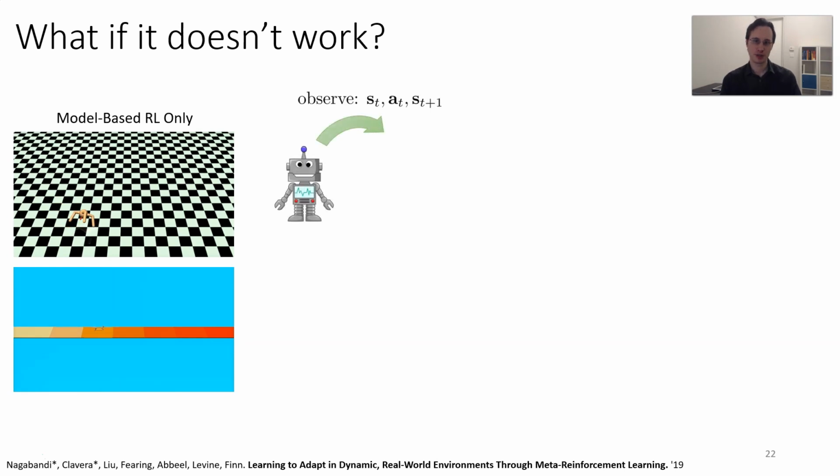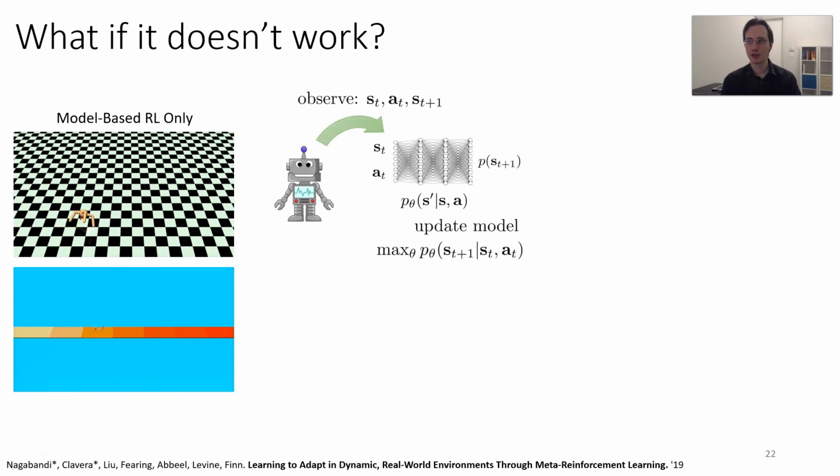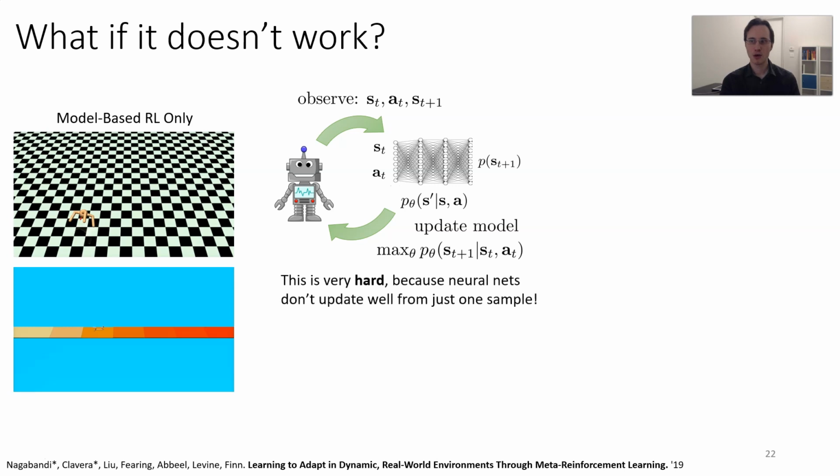So what we can do is we can update our model. We can observe the next state, and we can train our model a little bit more on that next state and improve, in the hopes of adapting to these perturbations. However, this is very, very hard because neural nets don't adapt well from just a single sample. We can address this issue by using meta-learning.